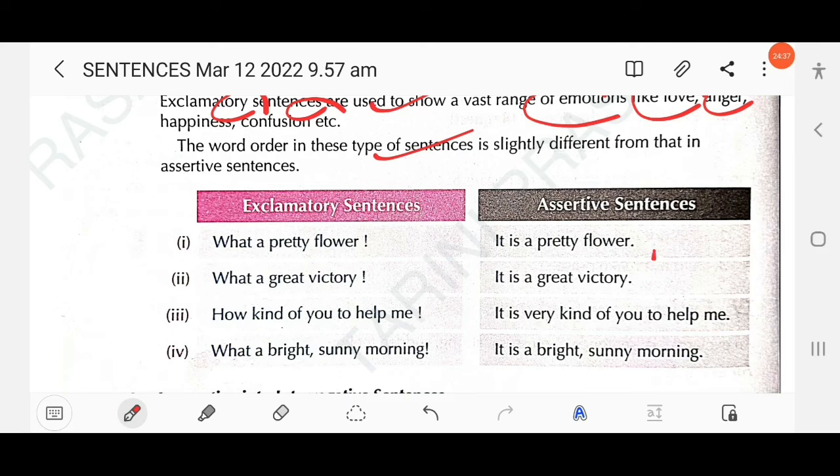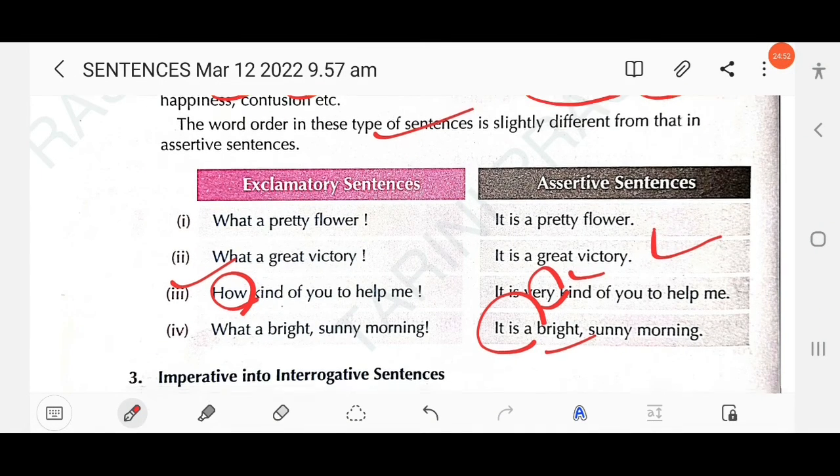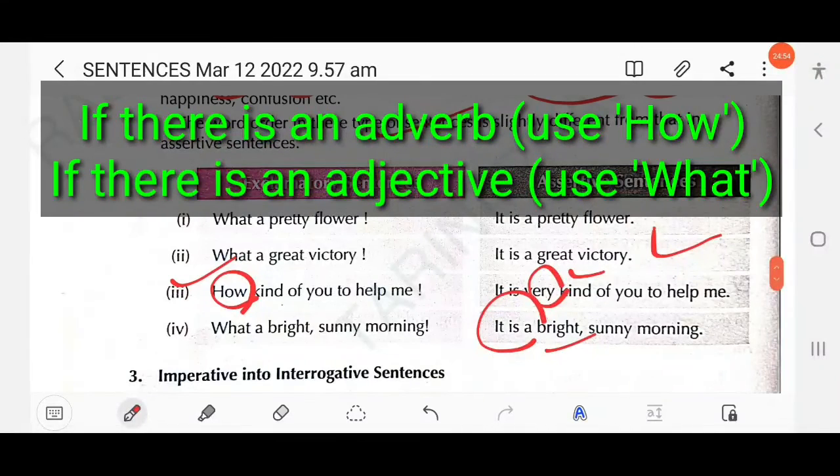Similarly, what a great victory. It is a great victory. How kind of you. Here there is how. How means adverb, so you need to use very. It is very kind of you to help me. What a bright sunny morning. It is a bright sunny morning, right? So if there is an adverb, you need to use how. If there is an adjective, you need to use what.